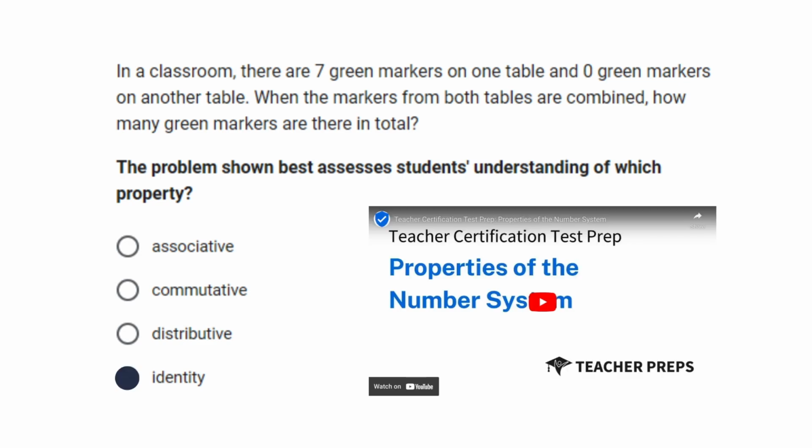The problem demonstrates the identity property of addition, as adding 0, which comes from the second table, to the number of markers on the first table does not change the total number of markers.